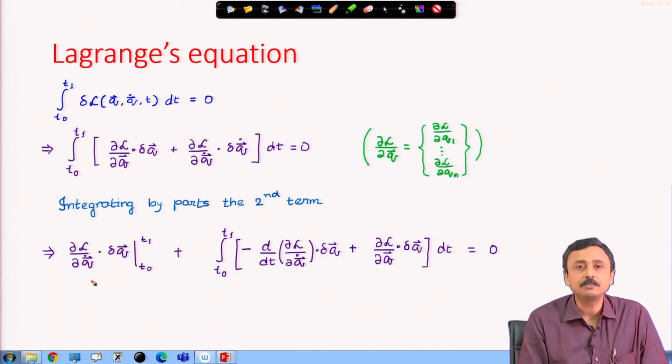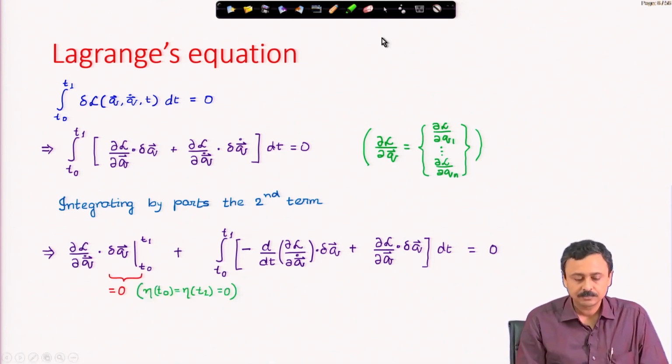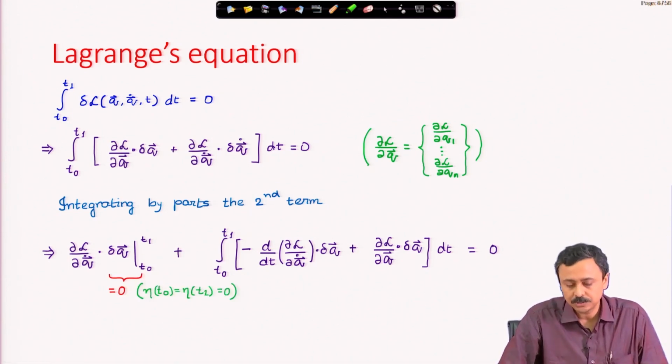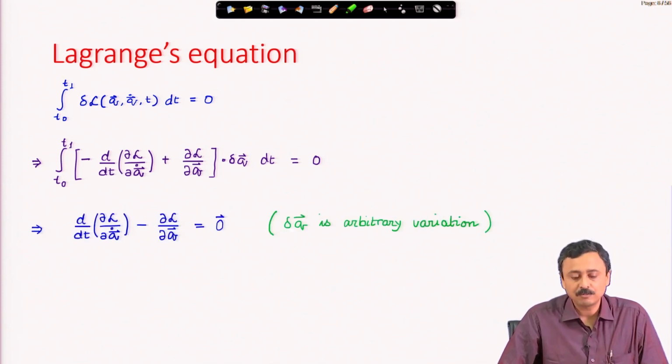Therefore, the boundary term drops off because eta at t0 and t1 are 0. What we are left with is only this term in the integral, and this must be 0 because the variation of action must vanish. Therefore, this must be equal to 0 for arbitrary choice of delta q. If it is to be 0 for arbitrary choice of delta q, then it means that this itself must be 0, because delta q is an arbitrary variation.